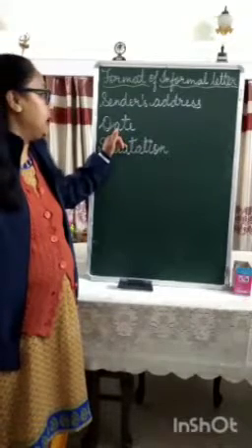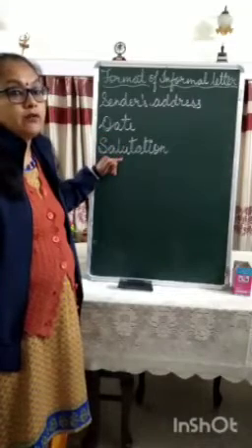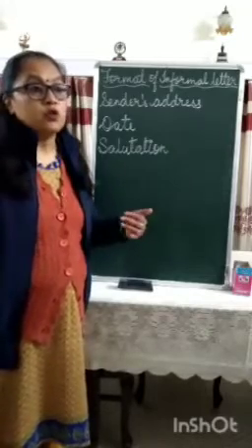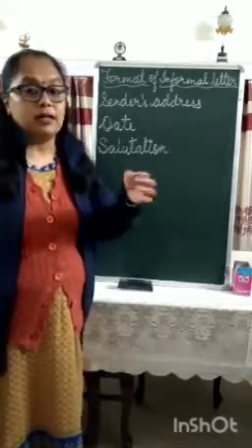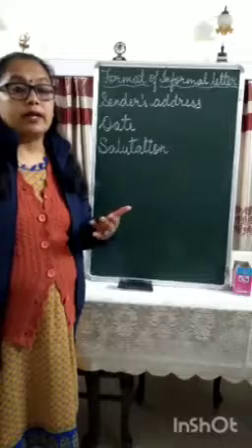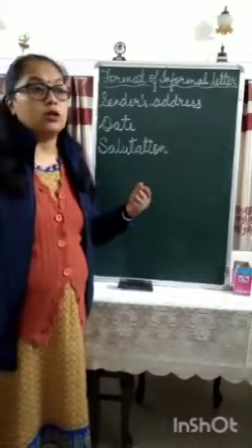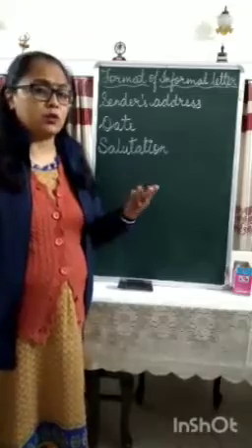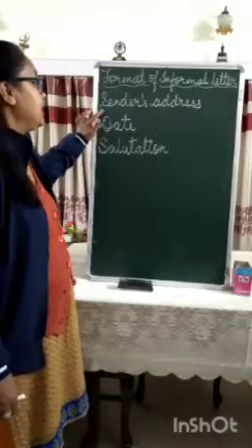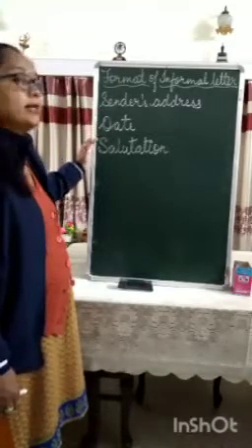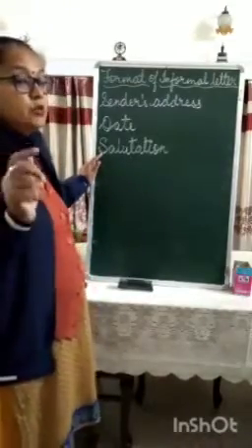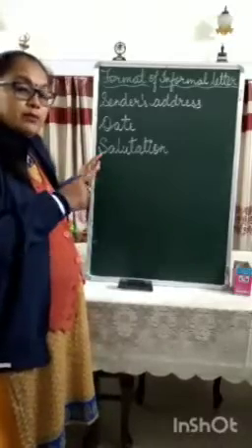So after date again you will leave one line and then you will start with the salutation. That is how you are addressing your loved ones. Whether you are writing a letter to your friend, you can straight away say my dear and then the name of your friend. Or if you are writing it to one of your relatives, then you can write dear grandfather or dear uncle. Or if you're writing to a cousin, then you can straight away write their name. So sender's address, then leave one line, then date, again leave a line, then salutation. Now remember, when you are writing a salutation, it has to be followed by a comma. That I will show you in the example.